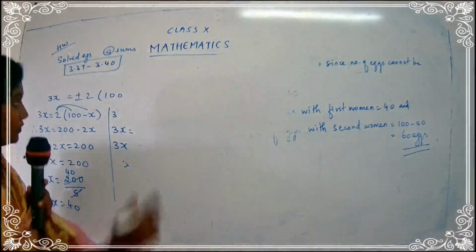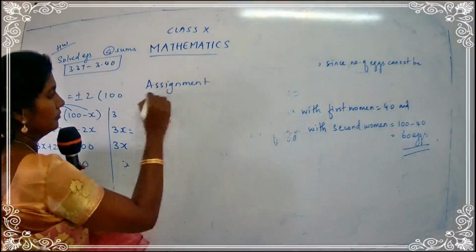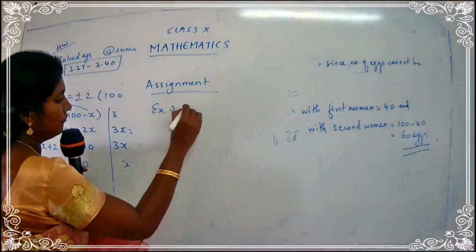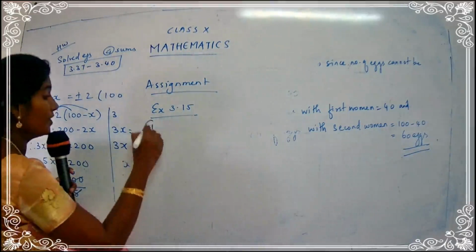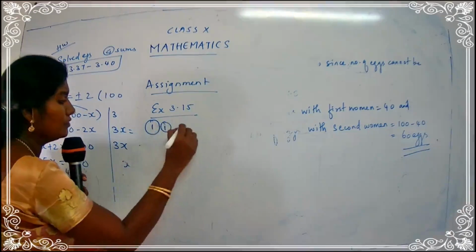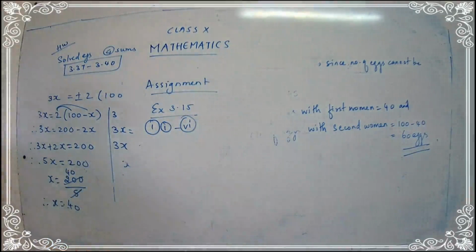What are the assignment questions? Exercise 3.15, question number 1. You have totally 6 graphs. There are 8 questions in total, but I'm just focusing on question number 1, the 6 subparts from 1 to 6. So you have to plot your graphs on graph paper. Clear with the assignment, children? Okay, so you have totally 6 graphs for your assignment.